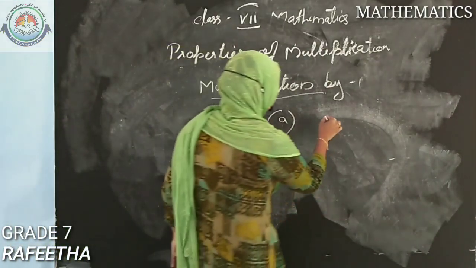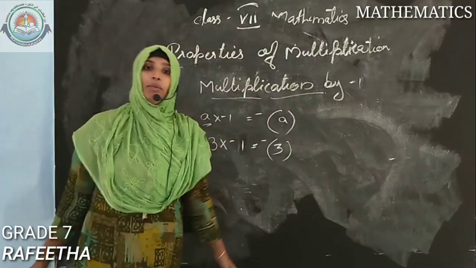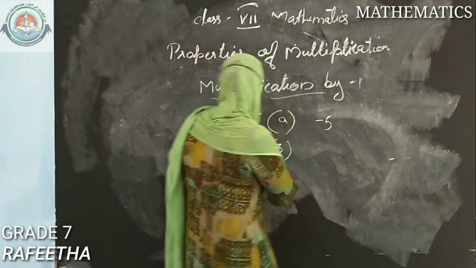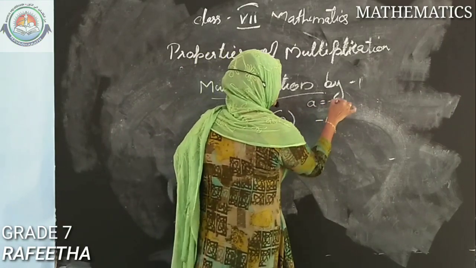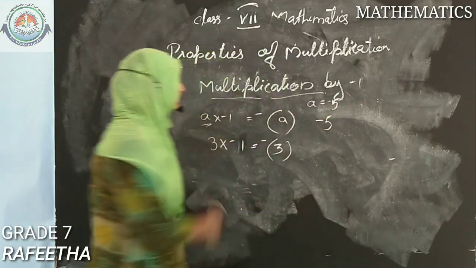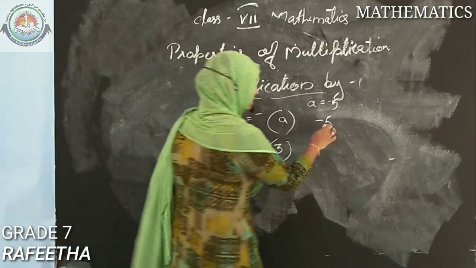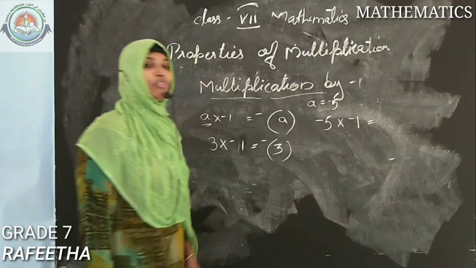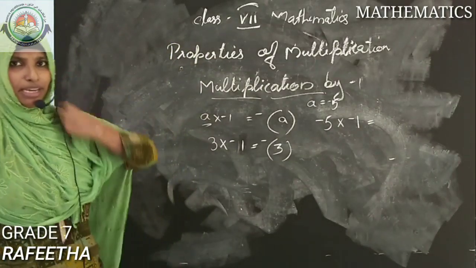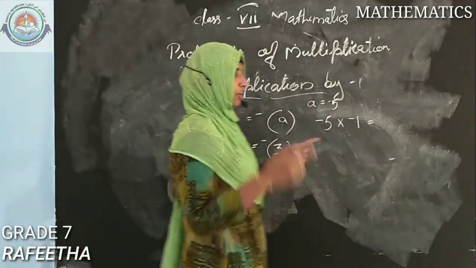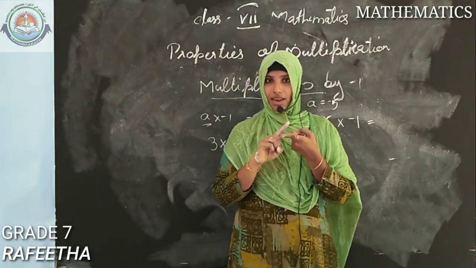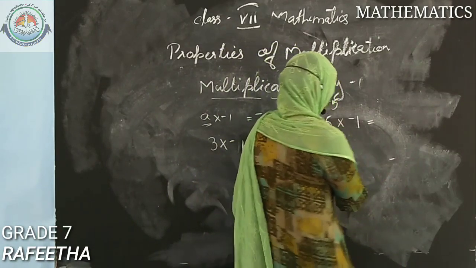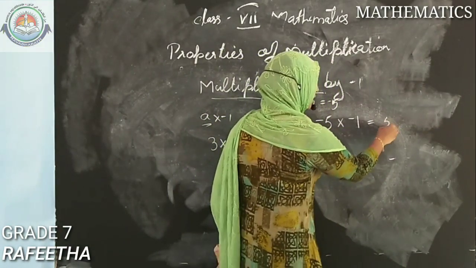Obviously you will have a doubt: what if I give a negative number instead of A? Suppose A equals minus 5, can we do that operation in this multiplication by minus 1? That is, minus 5 multiplied by minus 1. What will be the answer? Now we studied the multiplication of two negative numbers. If both the signs are the same, the answer will hold the positive sign. So minus 5 into minus 1 will be 5.